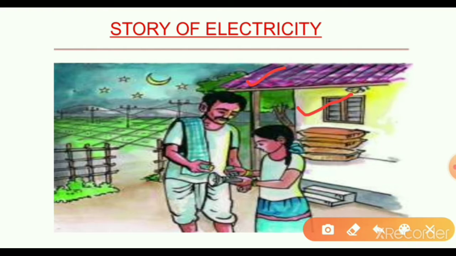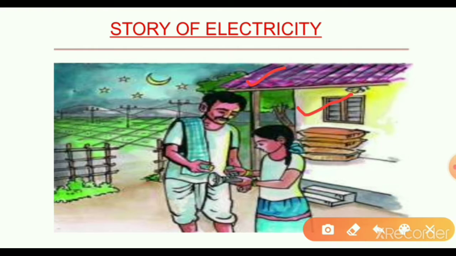After inserting the cells, he switched on the torch but it did not light up. Why did the torch not light up? What could be the problem? Was there something wrong with the torch light? Niharika took back the torch, opened it and realized her mistake. She had inserted the cells the wrong way. She changed the positions of the cells and handed over the working torchlight to her father.